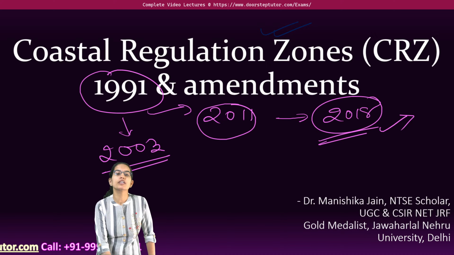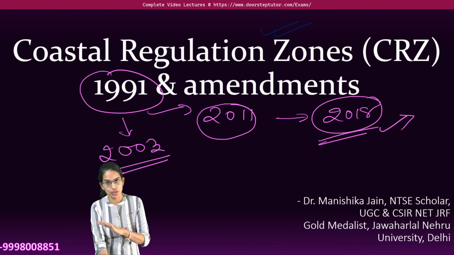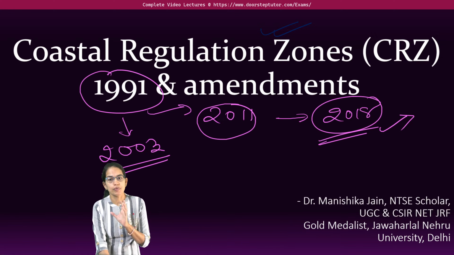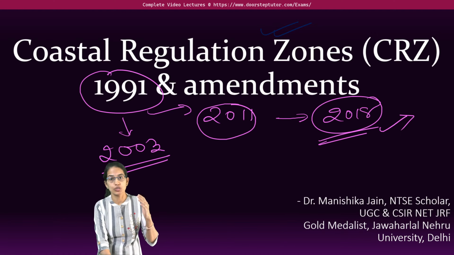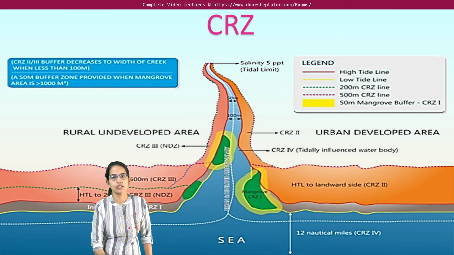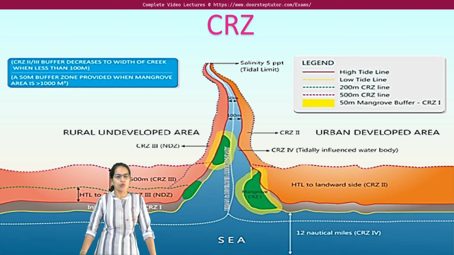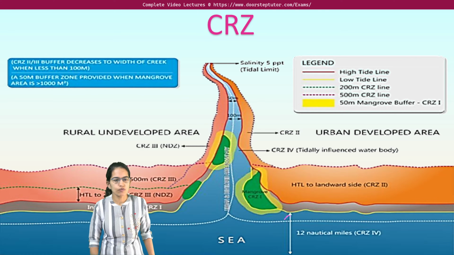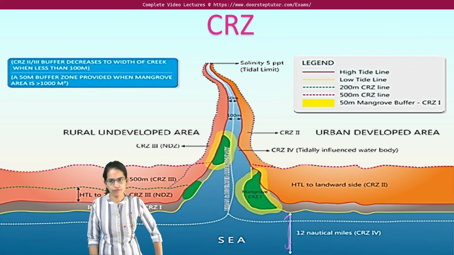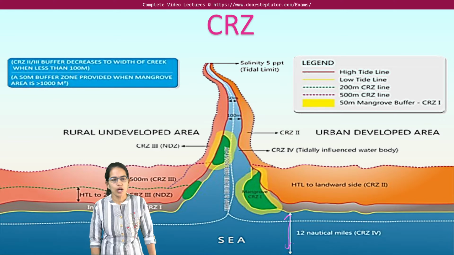Before we move into what the Coastal Regulation Act is and the zonations under it, let's first understand key terminologies related to the coastal area. From the sea, the region of 12 nautical miles is identified, and then you have what is called the low tide line.